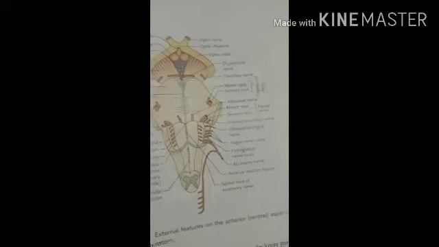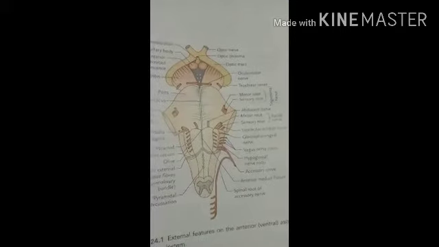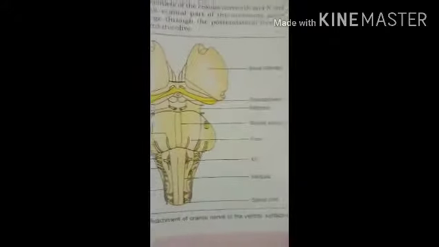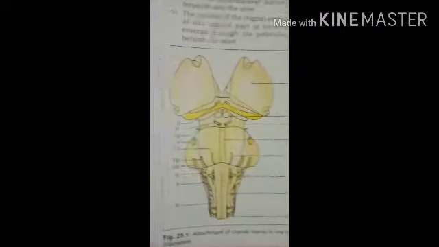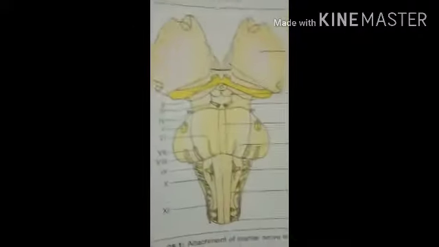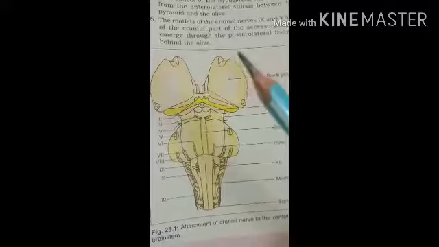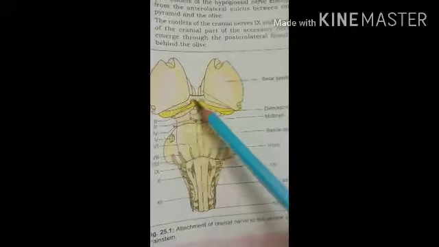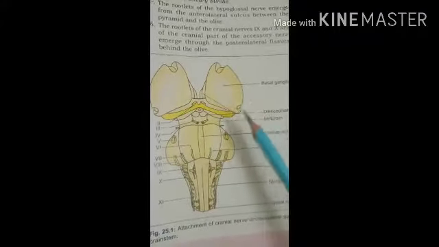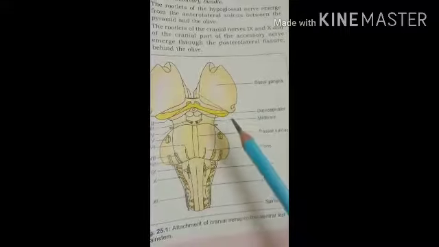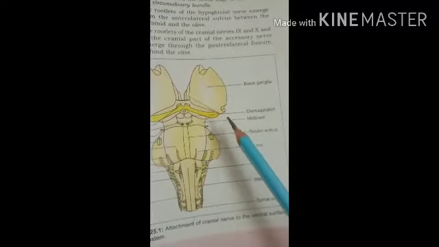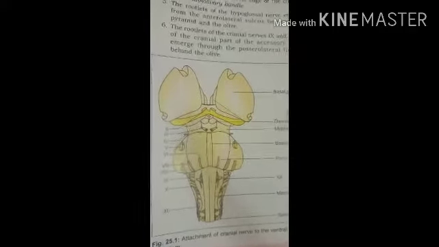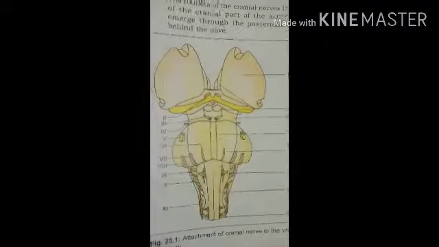After that we have to see the clinical anatomy of the pons. Here you can see the pons. The first clinical point is astrocytoma. Astrocytoma is the most common tumor of the brainstem. It may occur in the midbrain, pons and medulla oblongata, but commonly occurs in the pons, and very usually occurs in childhood, and the signs and symptoms depend on the area which is affected.